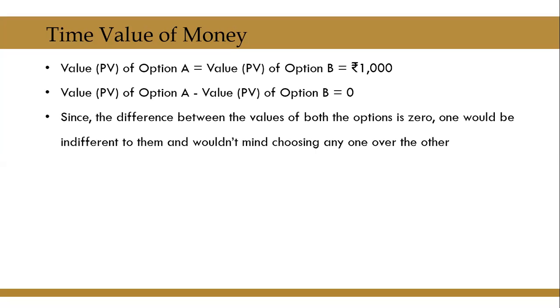Since the difference between the values of both the options is 0, one would be indifferent to them, and wouldn't mind choosing any one option over the other. Let us consider two more examples for us to understand this concept better.